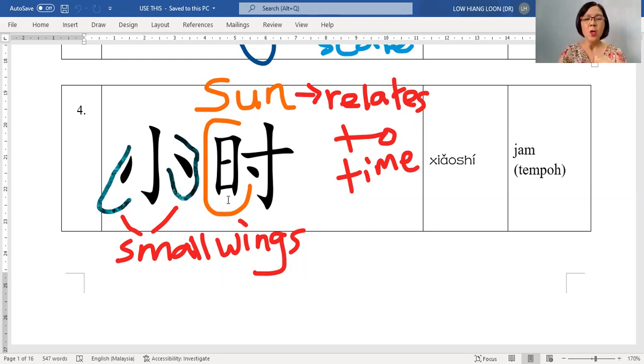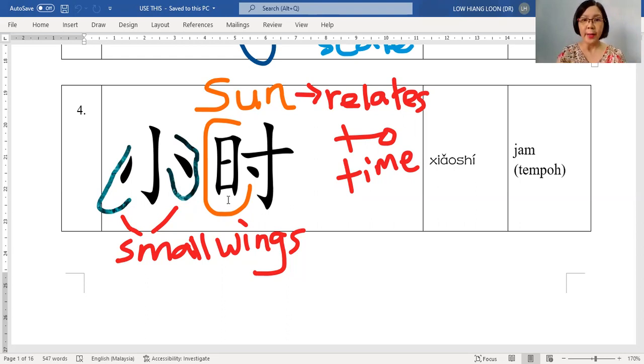Okay, 好的. So now 老师 will tell you, what is this? This is actually 小时. 小时 means hour. For example, 1小时, 2小时. So why 小时? This is timing. This relates to the sun.